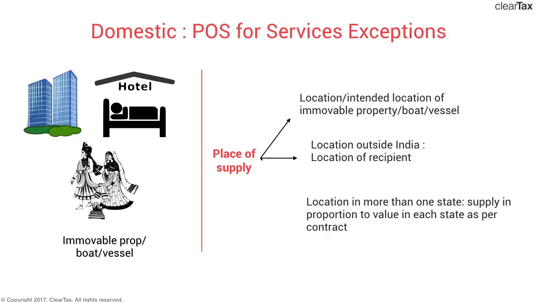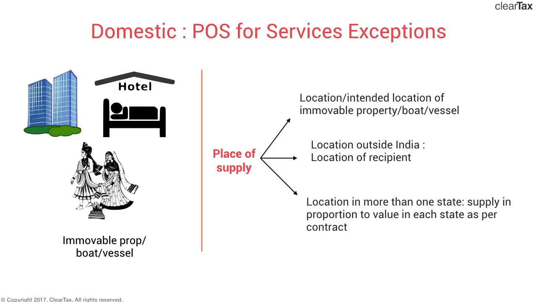Now, there is one more asterisk. If the immovable property or boat or vessel is located in more than one state, if it's in the border of two states, then the supply of service shall be treated as made in each state in proportion to the value of service which is separately collected or determined as per the contract or agreement.